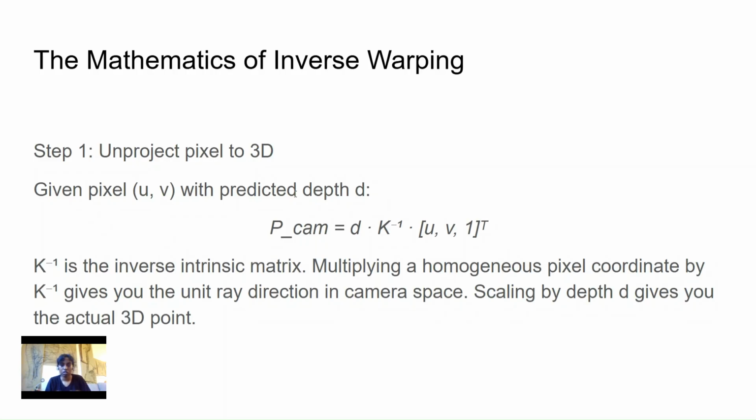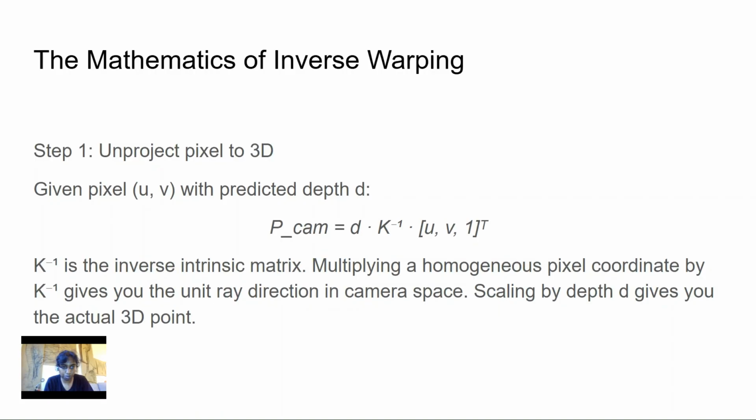Unprojection, the first step. For every pixel in the target frame, we have a predicted depth value d. We form a coordinate vector, which is the pixel's x position, y position, and 1. And we multiply it by the inverse of the camera intrinsic matrix K, so K inverse. This converts it from pixel space into a unit ray direction in 3D camera space. Scaling that ray by the depth d, so we have uv1 multiplied by K inverse, gives us the actual 3D location of the pixel in the world as seen from the target camera. And that is what we mean by ego motion from the target camera.